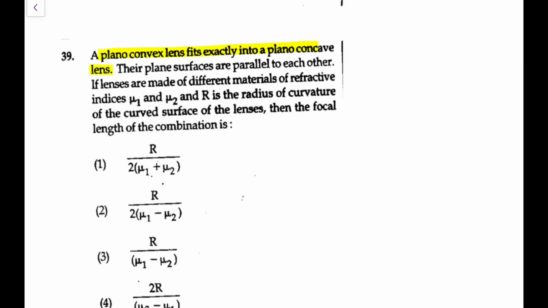Next, a plano-convex lens fits exactly into a plano-concave lens. The plane surfaces are parallel. The lenses are of two materials, mu1 and mu2. That means the plano-convex is mu1 and the plano-concave is mu2.